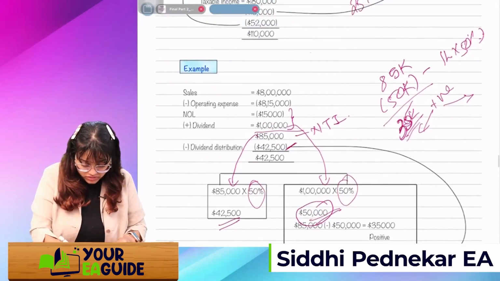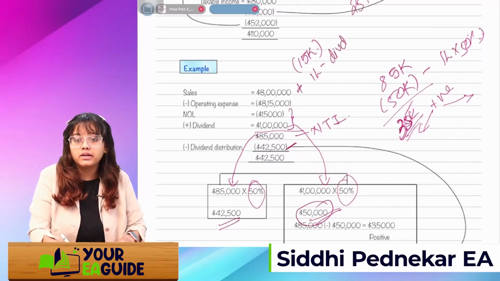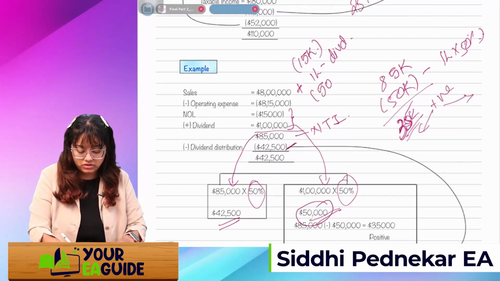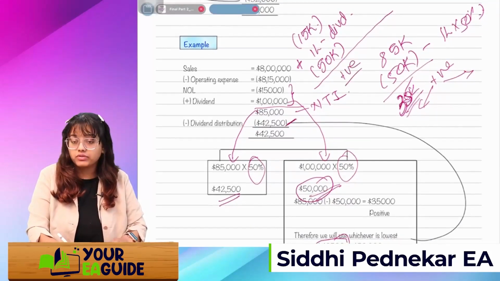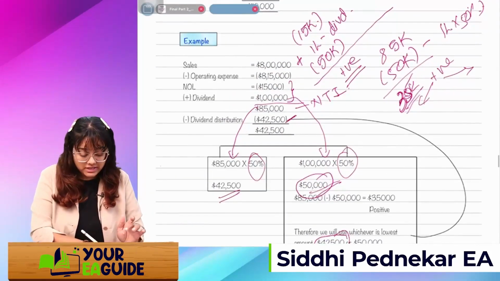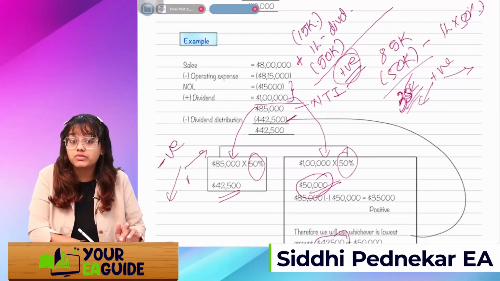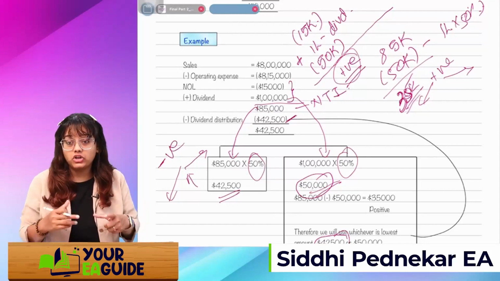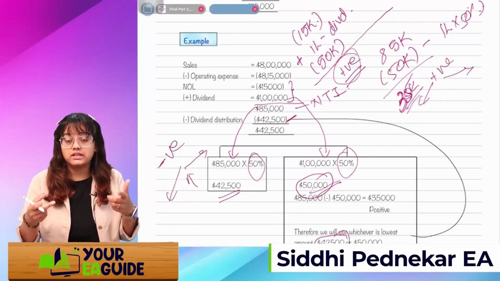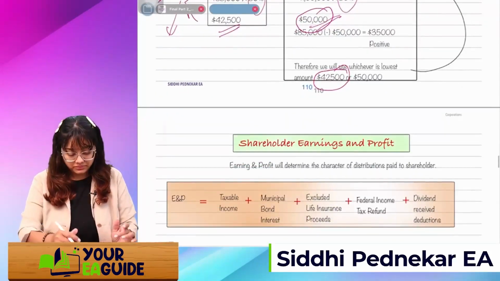See, if I talk about 15K as my loss plus 1 lakh as my dividend, and I'll take a dividend distribution of 50K, then okay, it's a positive figure. Got it? Then whichever is lower we'll take. If it's negative, remember, instead of this positive, it would have been negative, then whichever is higher. Remember this thing. Negative means whichever is higher, positive figure is there, then whichever is lower we will take. Got it? Now you understood the calculation.